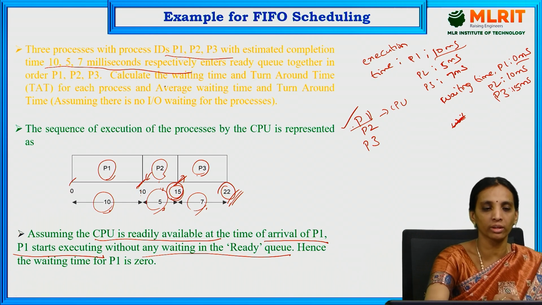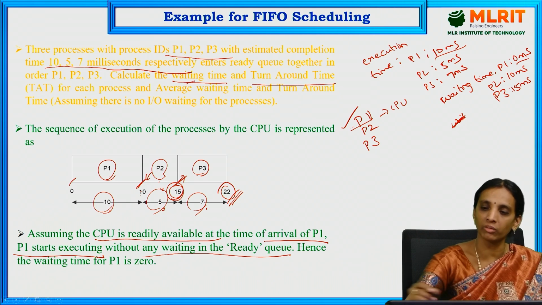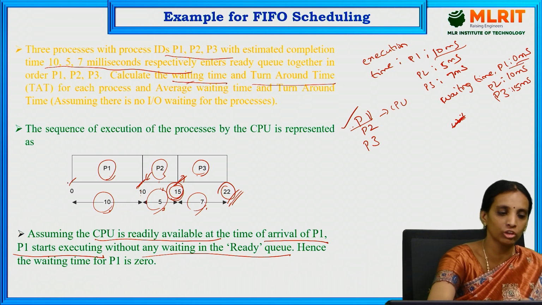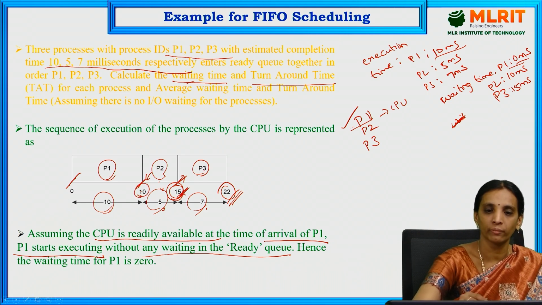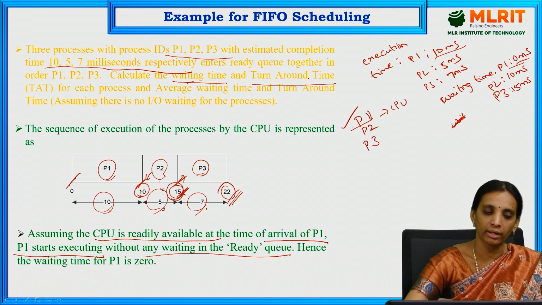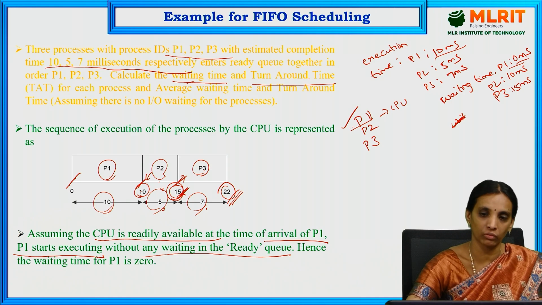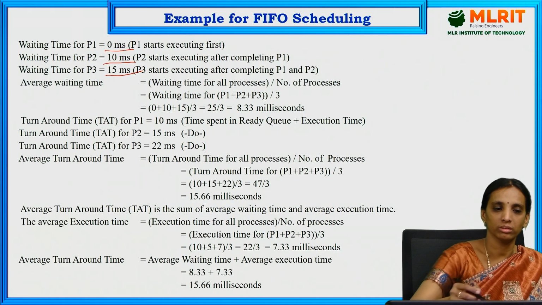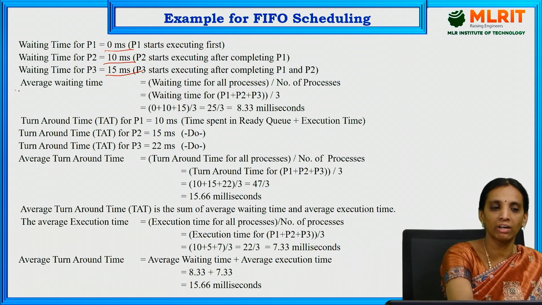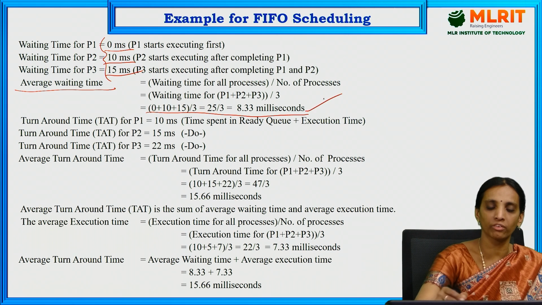Here they ask to calculate the waiting time and turnaround time. The waiting time for P1 is 0 milliseconds, for P2 it is 10 milliseconds, and for P3 it is 15 milliseconds. Next is the turnaround time, which means how much time it takes for completion of the process. Therefore the average waiting time is the average of these three processes, which is 8.33 milliseconds.